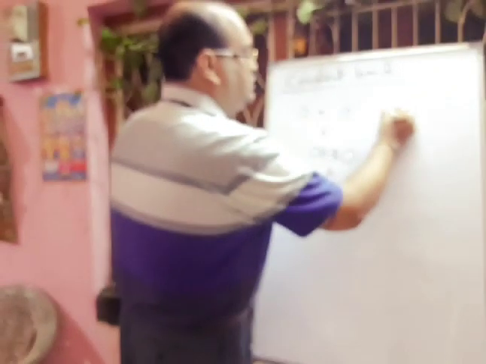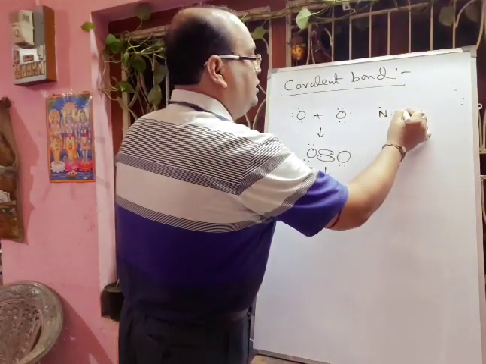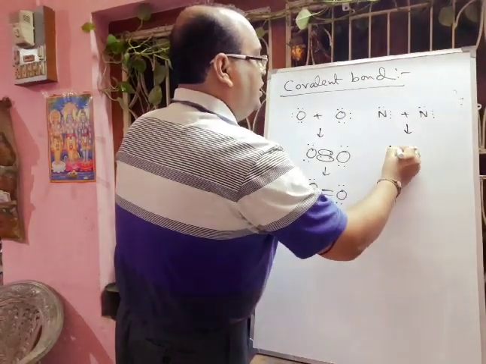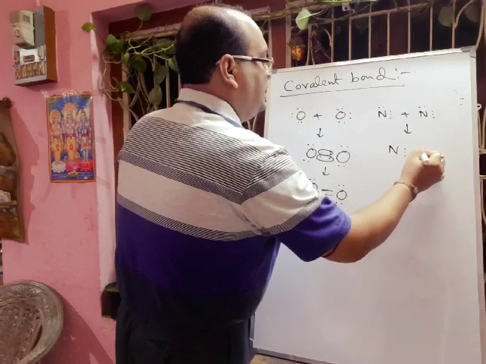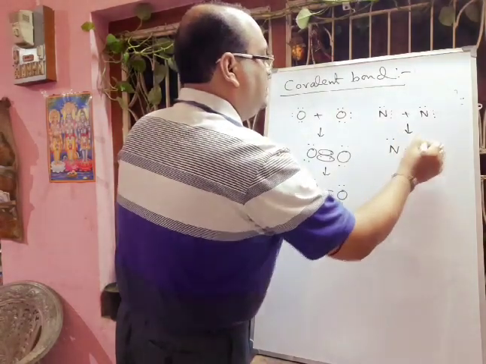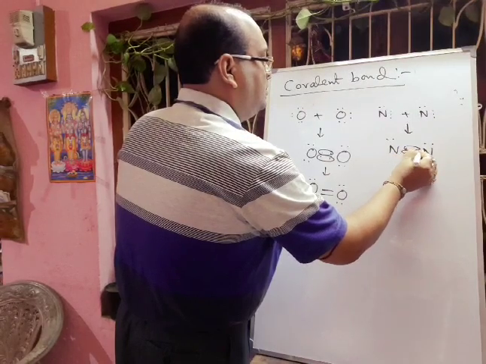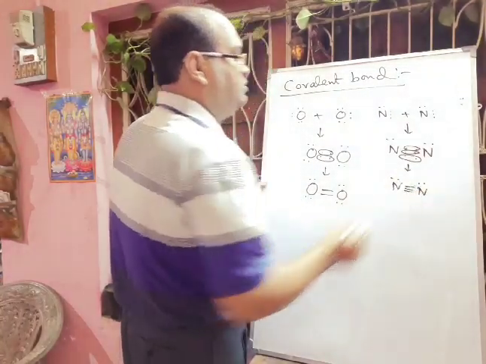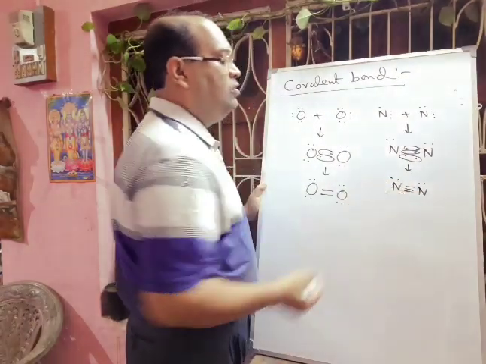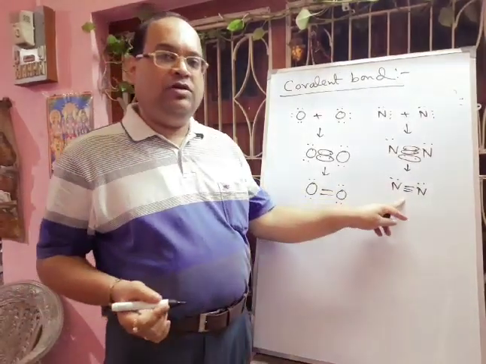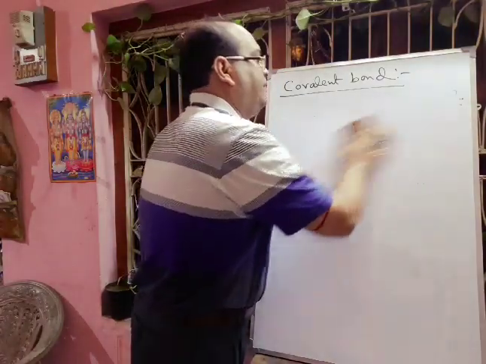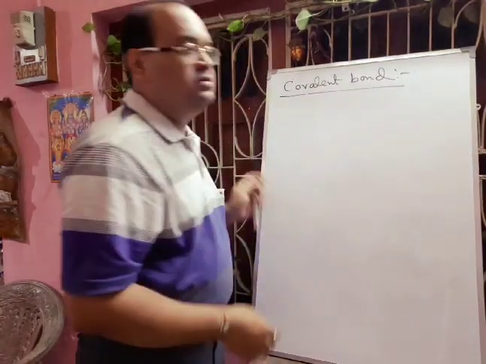But if you think about nitrogen, each nitrogen has 5 valence electrons, and when they are sharing, each nitrogen gives 3 electrons for sharing, and definitely there will be formation of a triple covalent bond, or triple bond. In this way a triple bond is formed between 2 nitrogens, and each nitrogen contains one lone pair of electrons, and finally in the nitrogen molecule there will be two lone pairs of electrons. Hope you can understand. So in this way you have to practice the electron dot diagram for covalent molecules or covalent compounds.